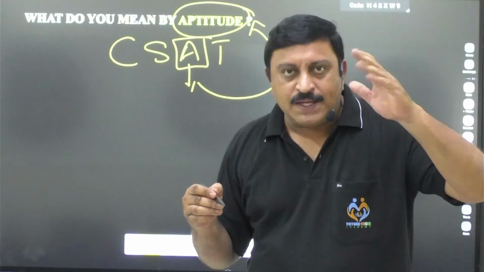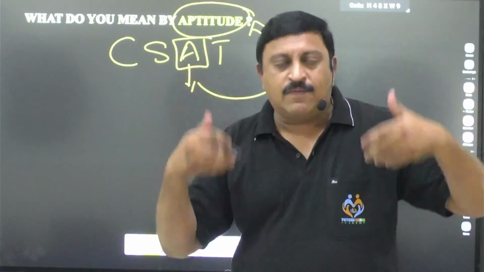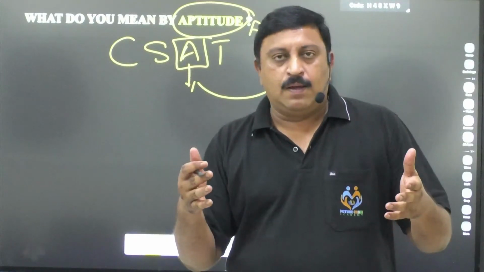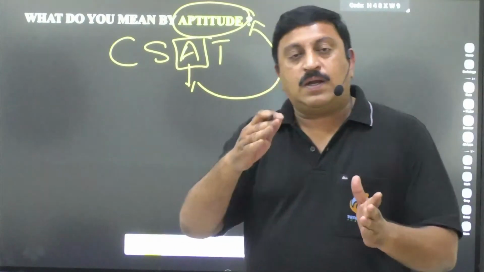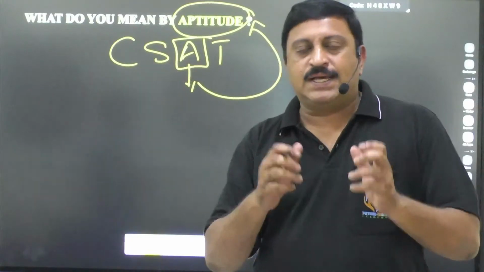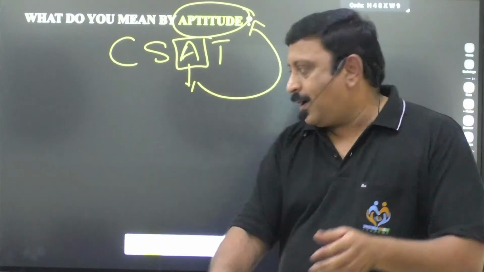Everybody has their own style of giving the definition for that. First of all, let us see what the Oxford Dictionary says regarding aptitude. So let us see that.